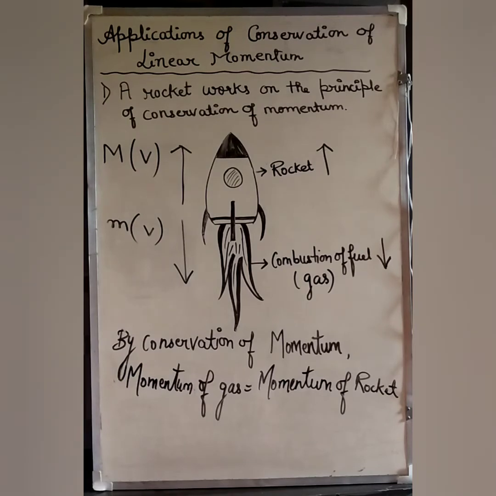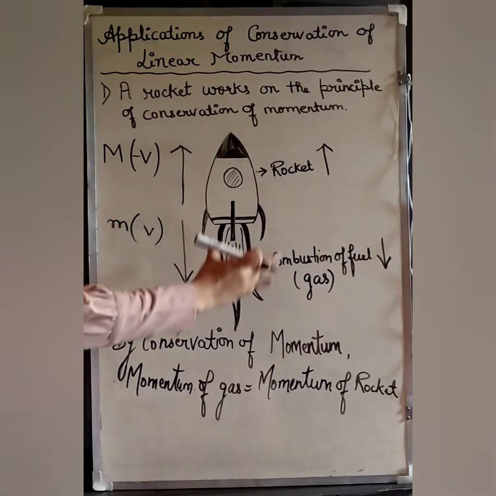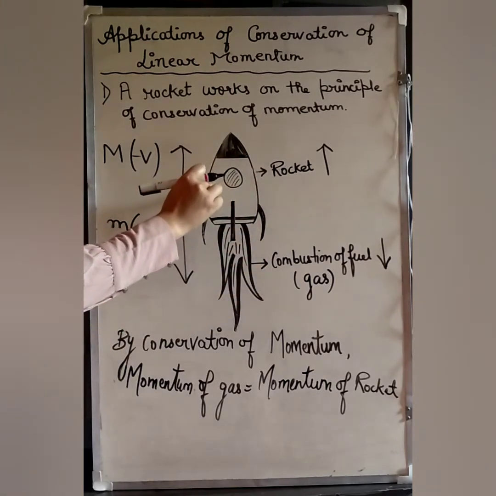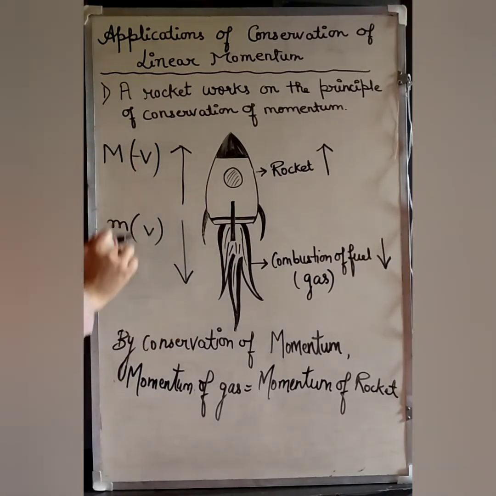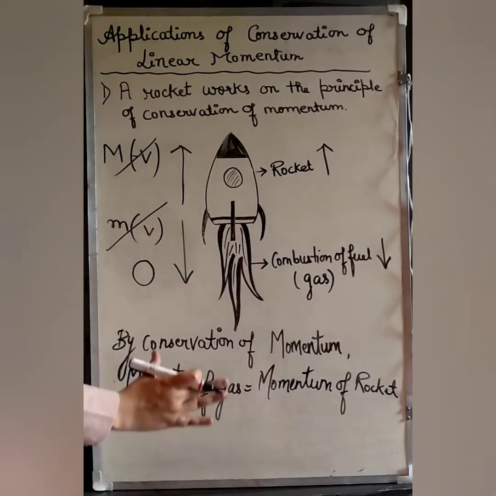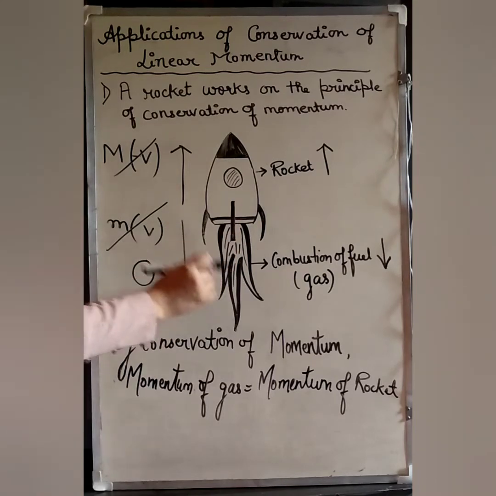Now we can clearly see that the velocities are opposite in direction. If one is positive in the downward direction, then the other will be negative in the upward direction. The rocket is balancing the momentum of the gas. It is moving with the same momentum as the gases are moving in the downward direction. So these two momentums are the same but opposite, they cancel each other out, and the total momentum after the launch will be 0. So by conservation of momentum, the momentum of these two bodies is conserved.